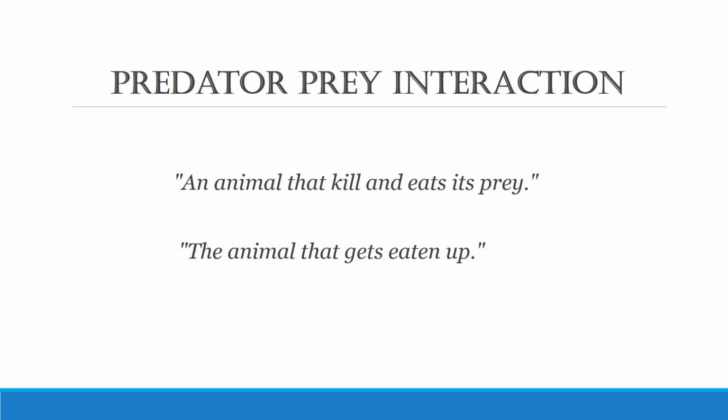Lastly, we will discuss the predator-prey interaction that is a common phenomenon in case of the carnivores. First of all, we will define what predators actually are. These are those animals that kill and eat their prey. ठीक है, वो animal that is killing another one, that is the predator, and the one that gets killed and eaten up is known as the prey.